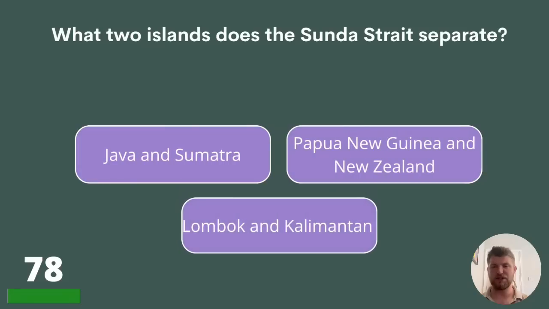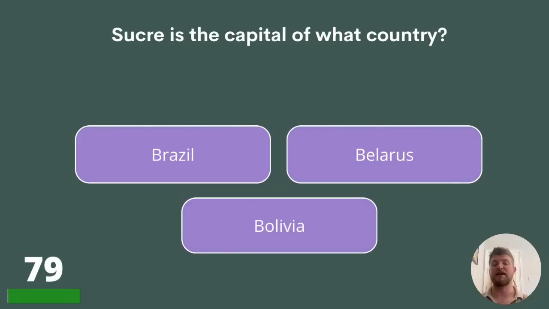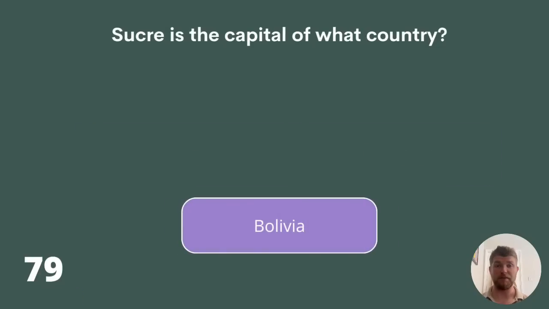What two islands does the Sunda Strait separate? Java and Sumatra, Papua New Guinea and New Zealand, or Lombok and Kalimantan? The answer is Java and Sumatra. 79. Sucre is the capital of what country? Brazil, Belarus, or Bolivia? The answer is Bolivia.